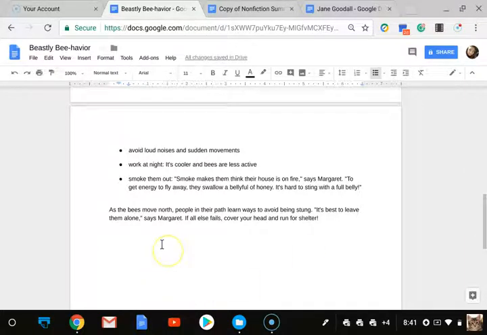As the bees move north, people in their path learn ways to avoid being stung. So yeah, that goes with a little bit of problem and solution. It's best to leave them alone, says Margaret. If all else fails, cover your head and run for shelter.